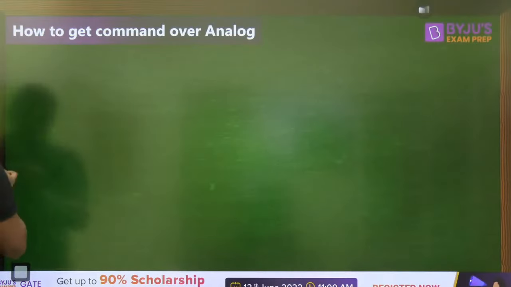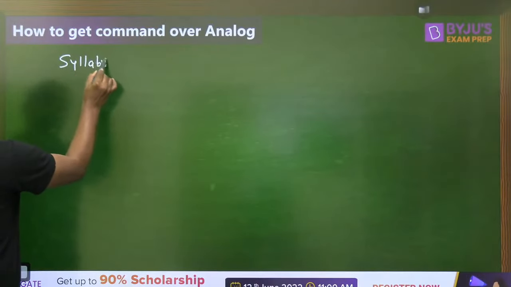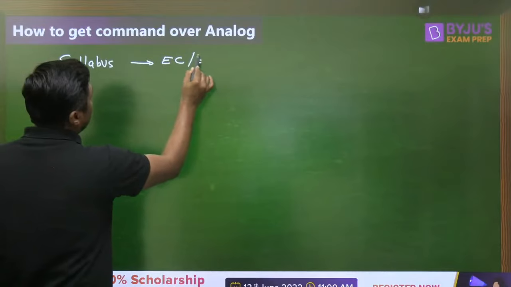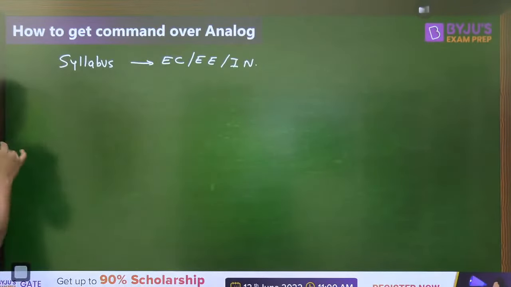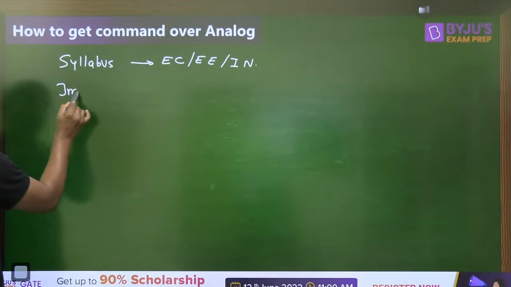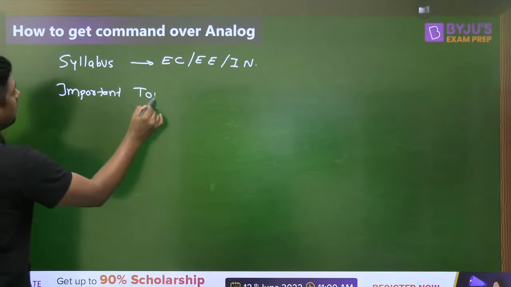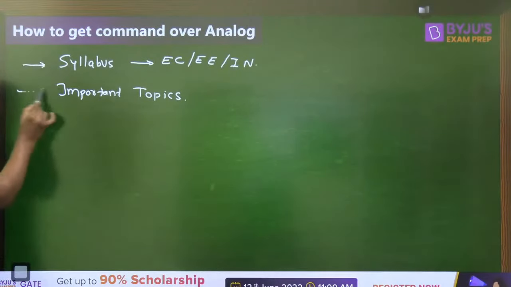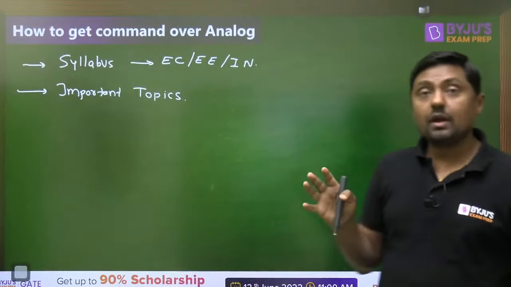Okay then, one by one. First of all, I will discuss the syllabus for all the 3 branches: electronics, electrical and instrumentation. That is very important. Then the important topics from analog. Third thing, for the last 10 years, how many marks have come from this analog subject?